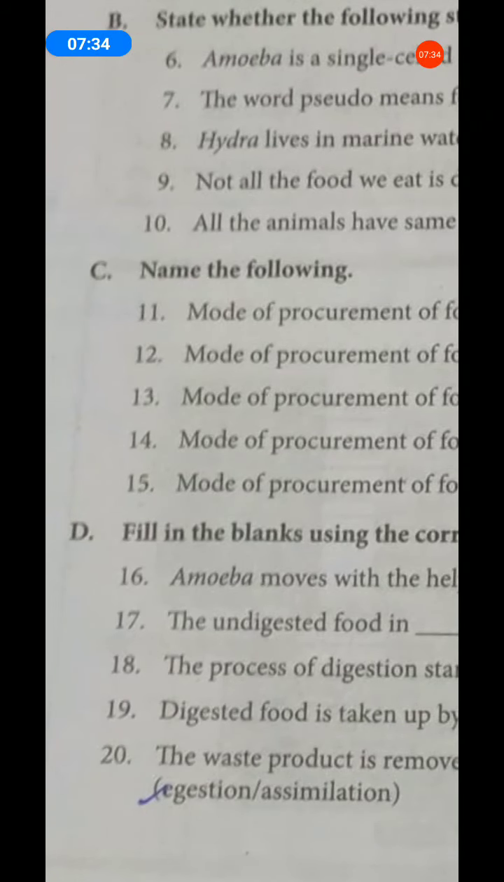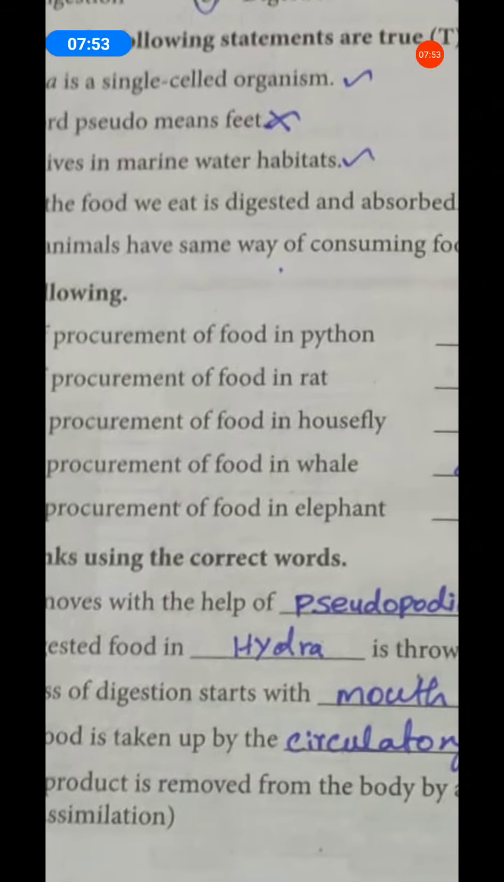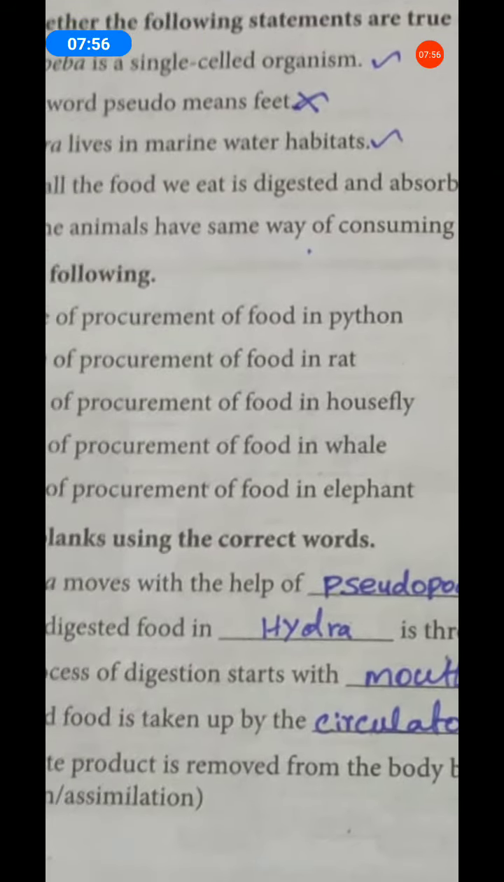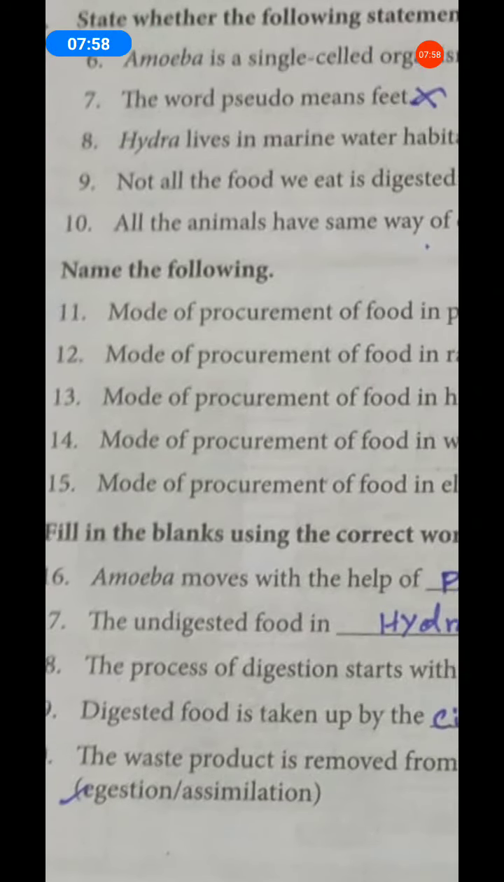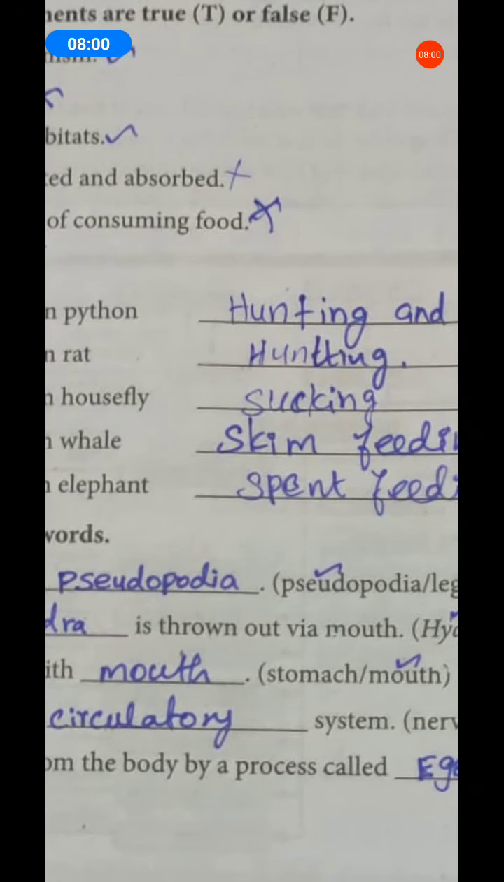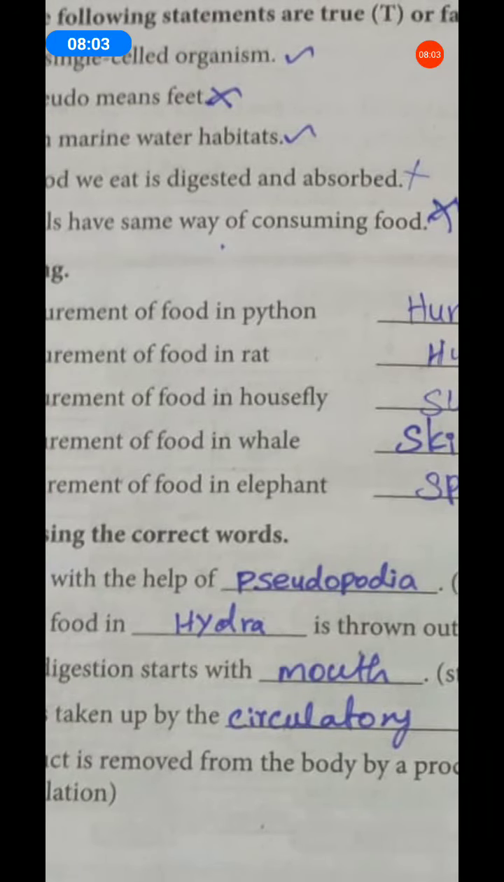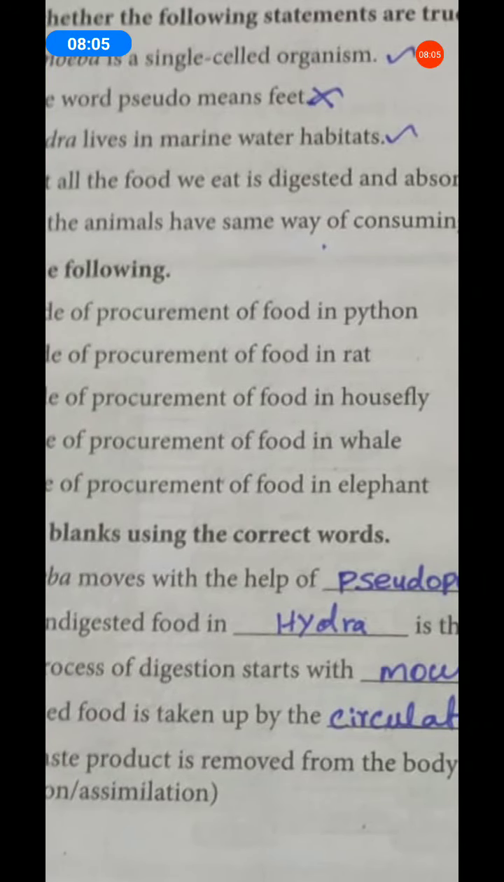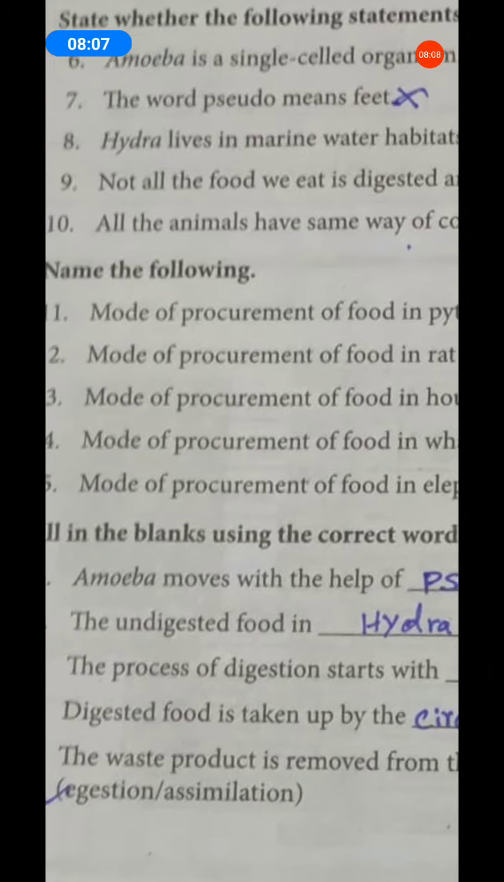Okay. Next, what is digestion? Do you remember, students? The large components convert into simple components. That is digestion. The large compound molecules convert into simple molecules. That is the process of digestion. Next, digested food is taken up by the dash system. Which system? Circulatory system. The digested food is taken up by the circulatory system.